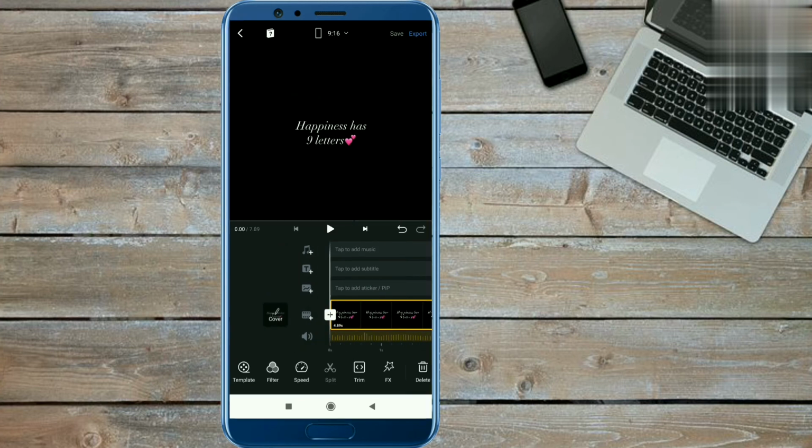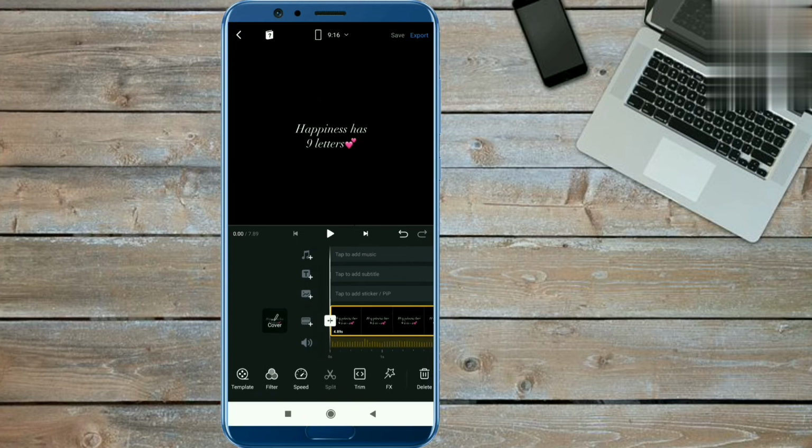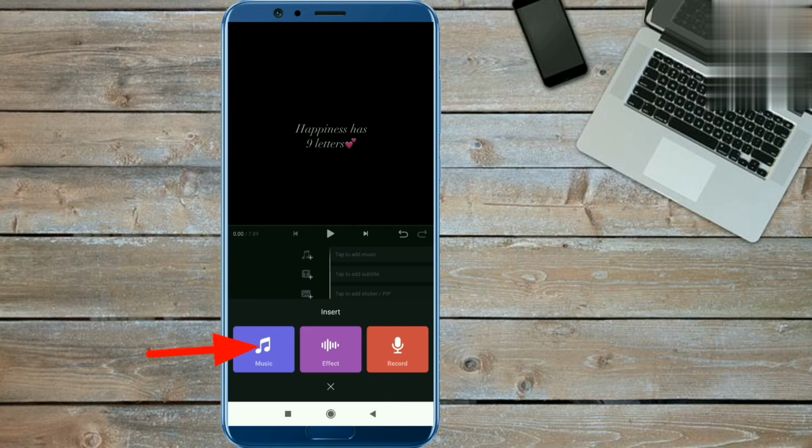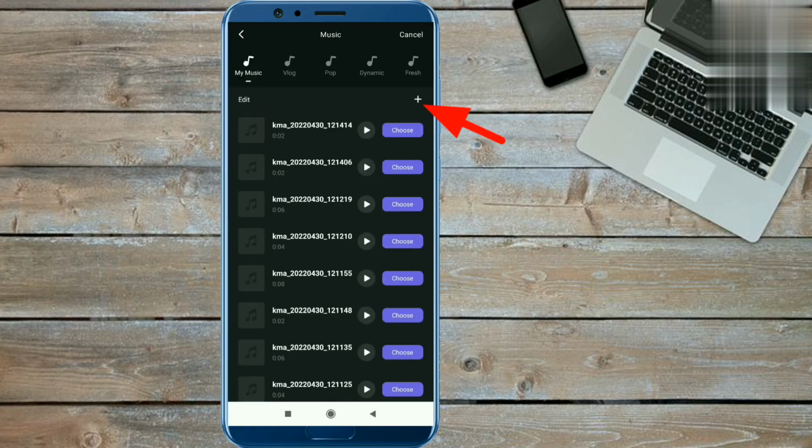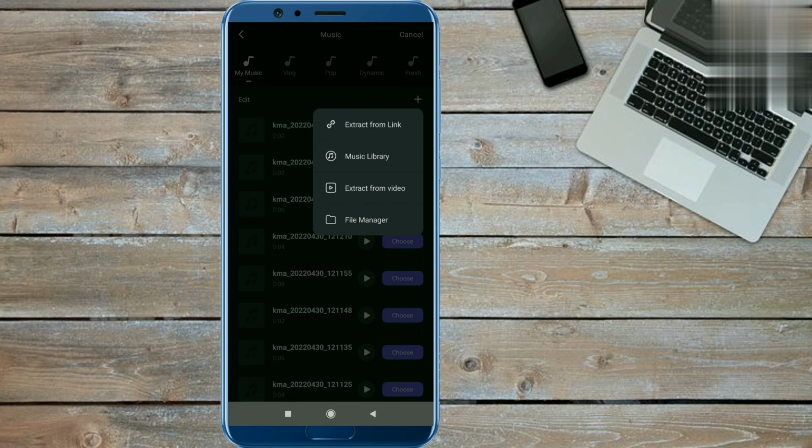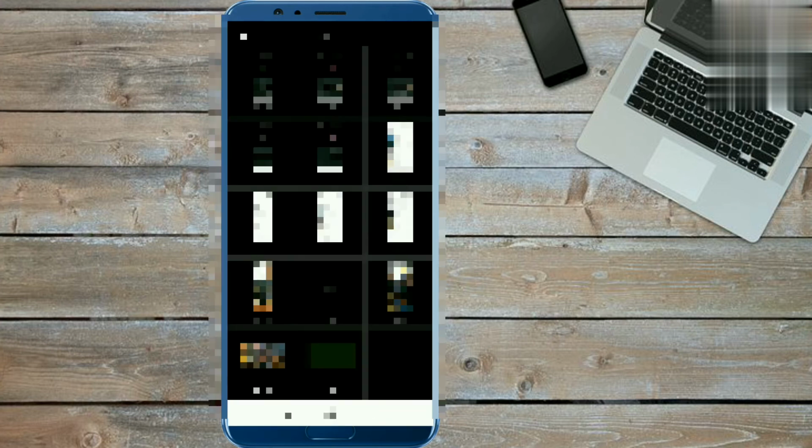Guys, you have to download the reel video. After that, we will extract the audio from that reel. So to extract the music, click on the plus icon and the music option. Then click on the plus icon and the extract from video option. Now you have to take that video.